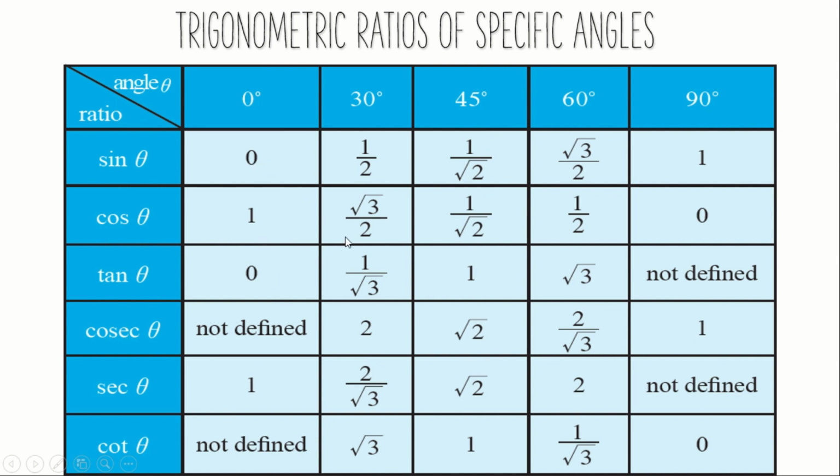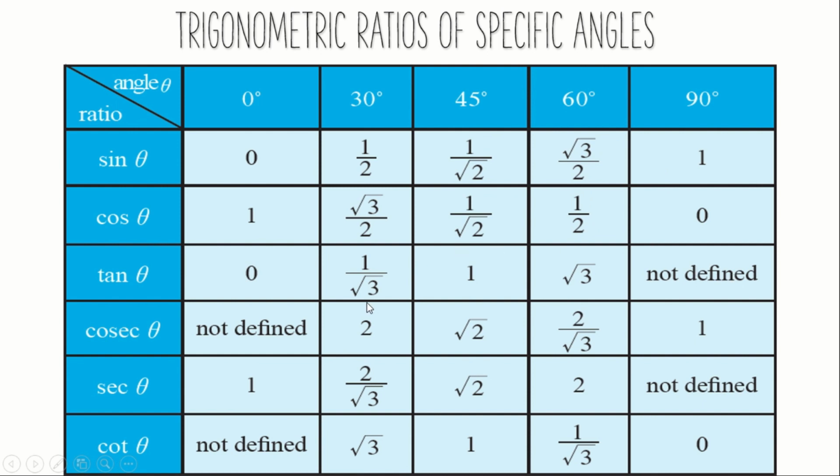0 by 1 is 0. 1 by 2 divided by root 3 by 2, the 2 cancels, the remaining will be 1 by root 3. Here 1 by root 2, 1 by root 2 cancels, the remaining will be 1. Next one is root 3 by 2 divided by 1 by root 2, the 2 cancels, remaining will be root 3. 1 by 0 is not possible, that will be infinity, so we can write it as not defined.